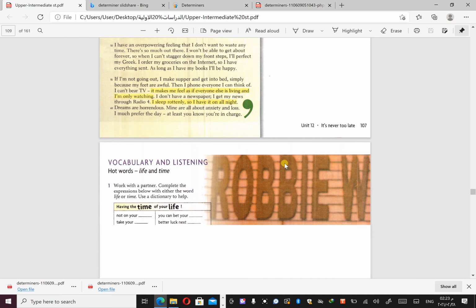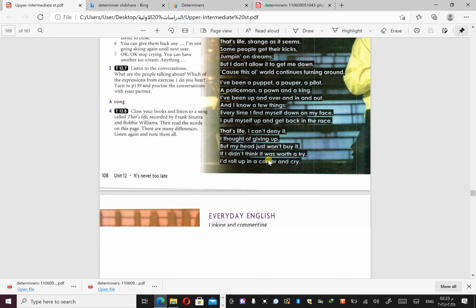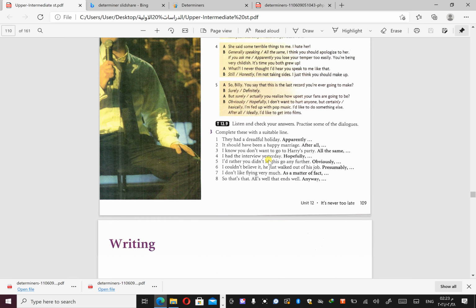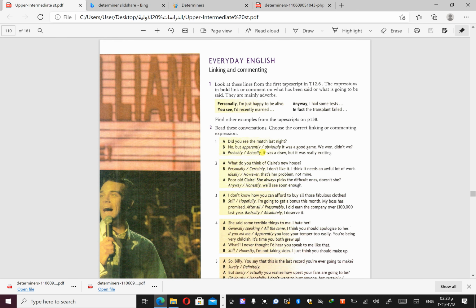This chapter gives us some ideas about how to use the articles and determiners, especially in speaking and writing, and also some of the expressions that we use, mostly in speaking, because in writing we need to be more formal. Even in speaking we have formal and informal.